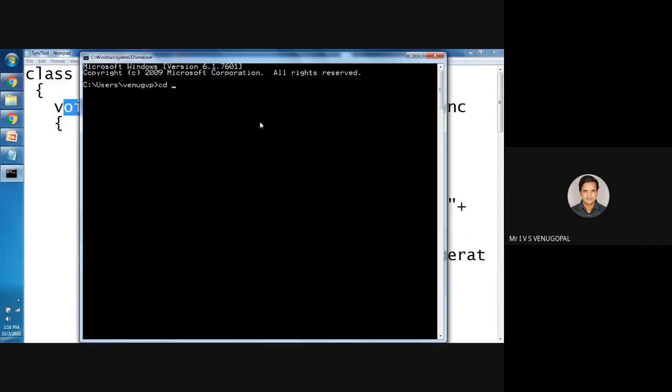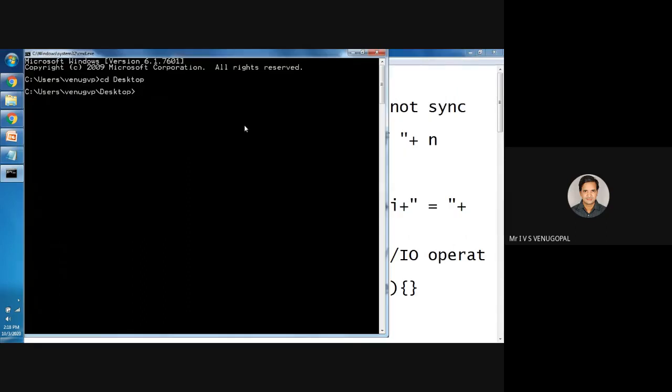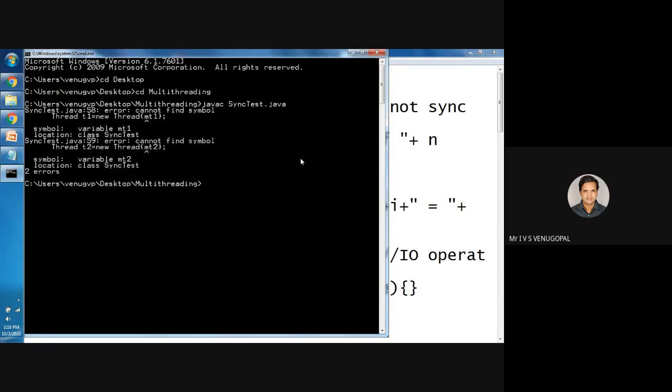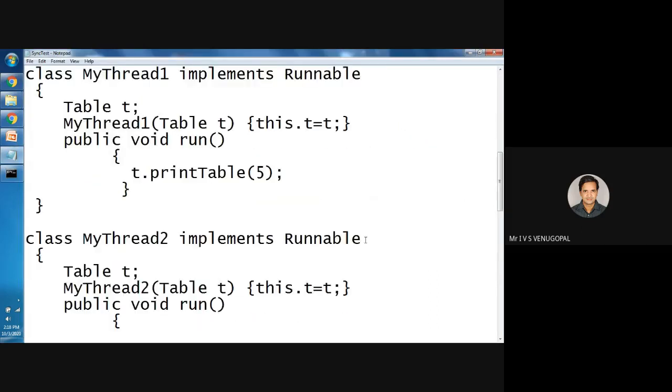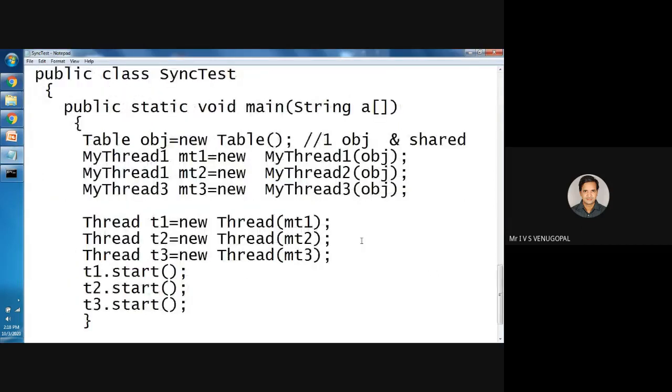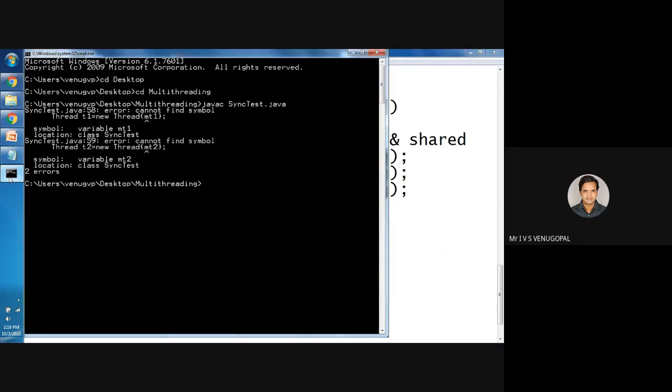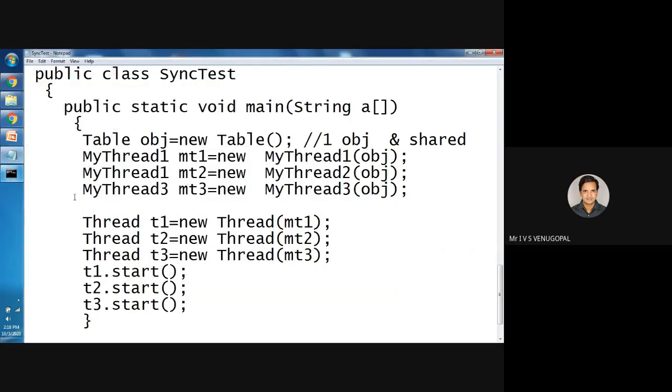Open command prompt. In that, javac SyncTest.java. This is giving some errors. Thread t1 equal to... what is it saying? Cannot find symbol MT1.